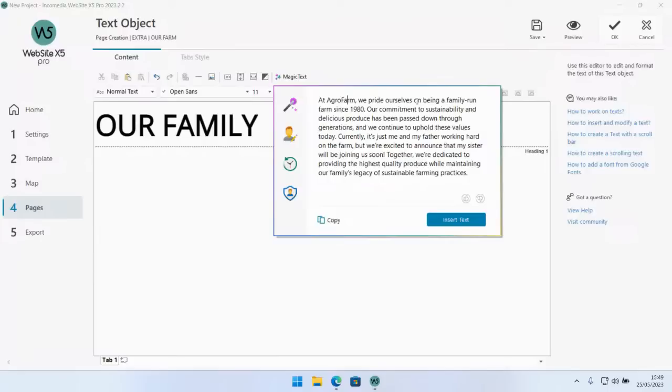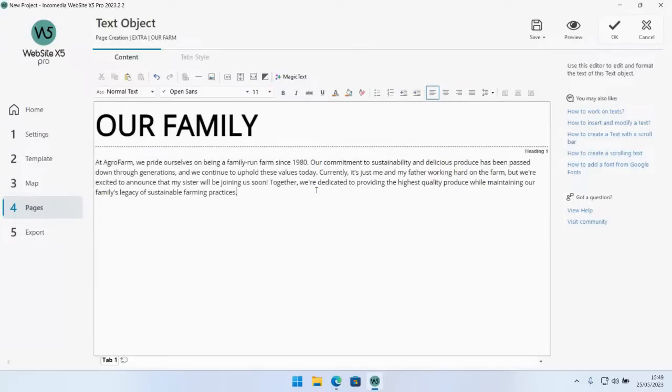At AgroFarm, we pride ourselves on being a family-run farm since 1980. Our commitment to sustainability and delicious produce has been passed down through generations, and we continue to uphold these values today. So yeah, it added the family-run part. It also added the part where I mentioned who's working at the company at the moment. Then it added a little part here. So together, we're dedicated to providing the highest quality produce while maintaining our family legacy of sustainable farming practices. Okay, I think that's just fine. So we're going to be clicking on insert text. And there we get all that the AI produced for us.